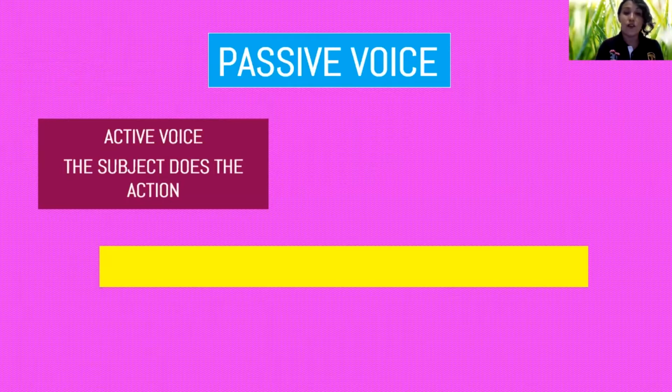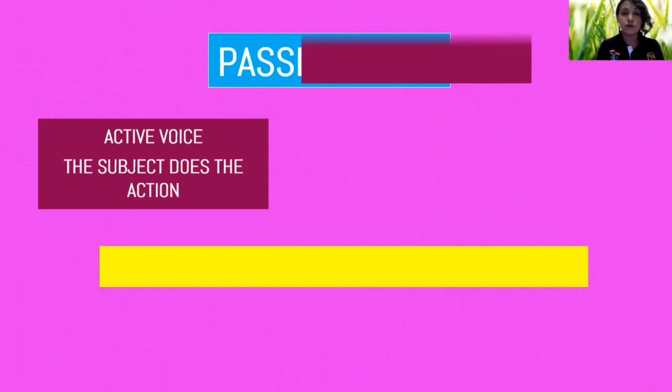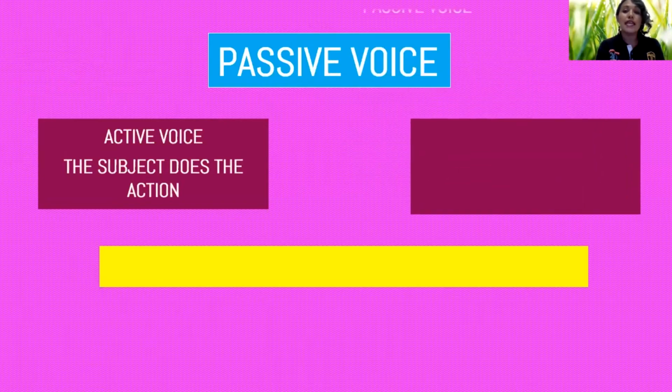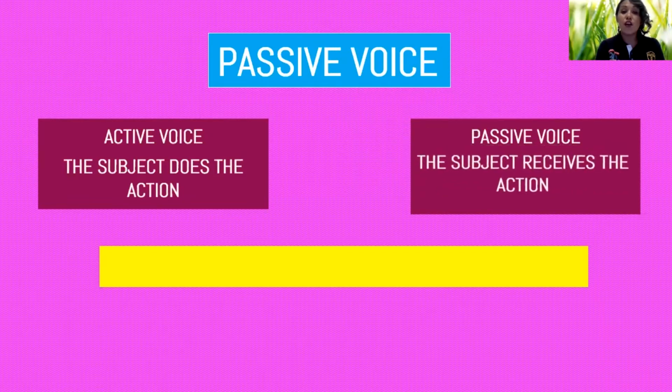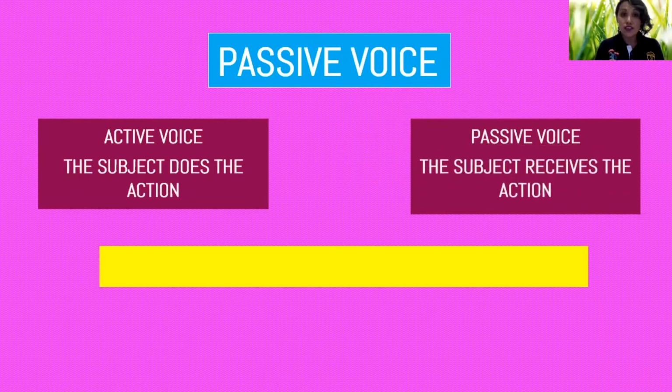This is the active voice, but in the passive voice, it's different, okay? In the passive voice, the subject receives the action, okay? For example, the girl plays basketball in the active voice. In the passive voice, what does the girl do? She plays basketball, okay? What does she play?